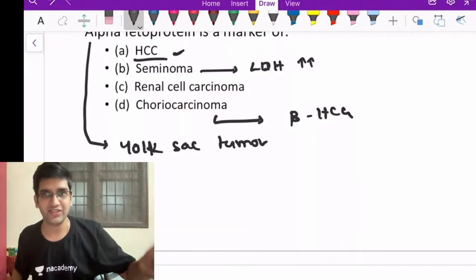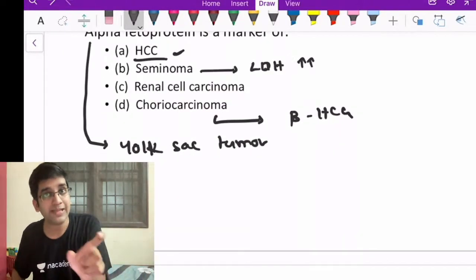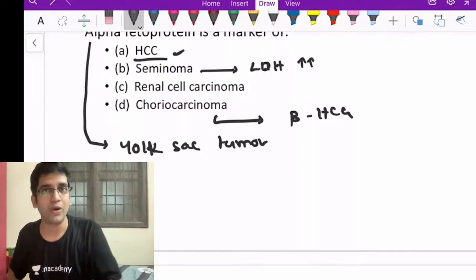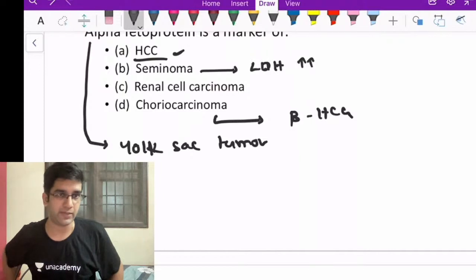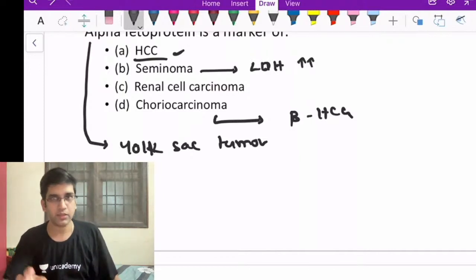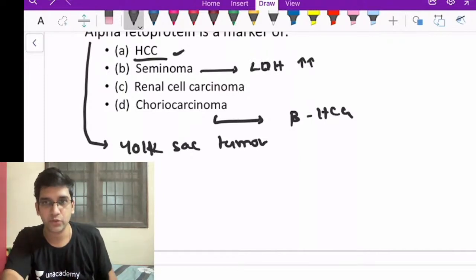Alpha fetoprotein for HCC and yolk sac tumor. Seminoma can also have beta HCG elevation, only when it has syncytiotrophoblast-like areas. Okay, otherwise it will not have beta HCG elevation. Fine. Okay, that's for today's question.